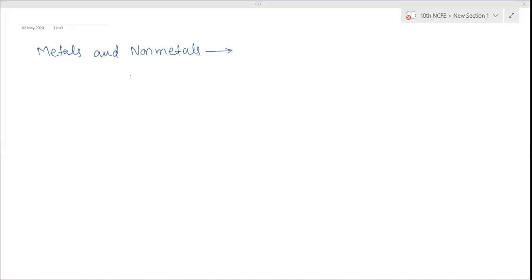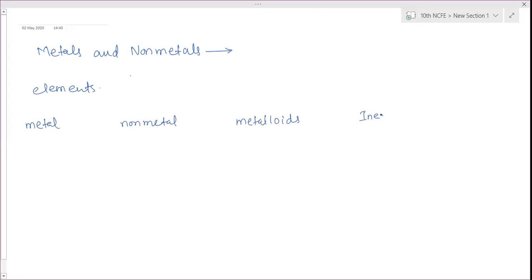The third is metalloids, and the fourth is inert gases or noble gases. So elements are divided into four parts: metals, non-metals, metalloids, and inert gases or noble gases.